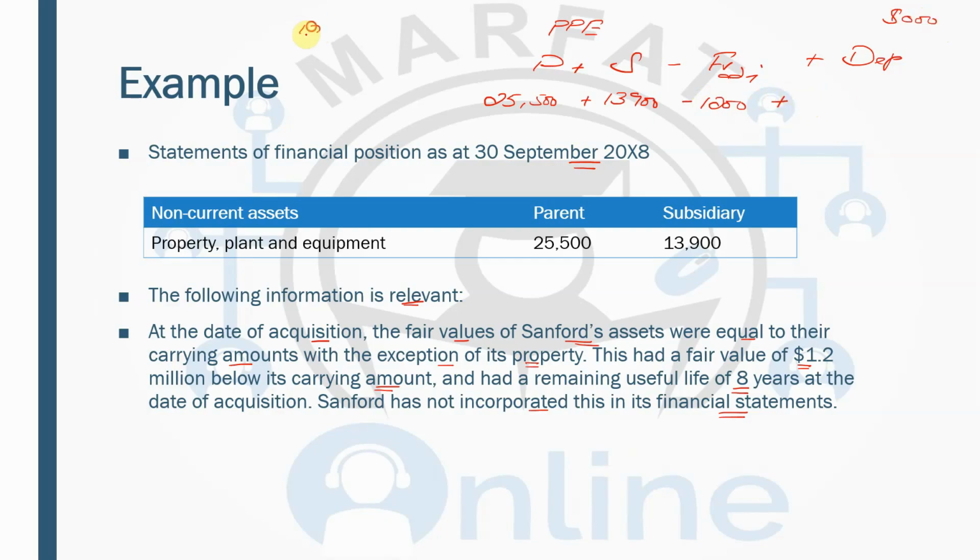So 1200 divided by 8. Again, if it is a mid-year acquisition, then you will be taking months by 12, because when you divide 1200 by 8, it gives you the full year depreciation. So 1200 divided by 8 gives you 150.